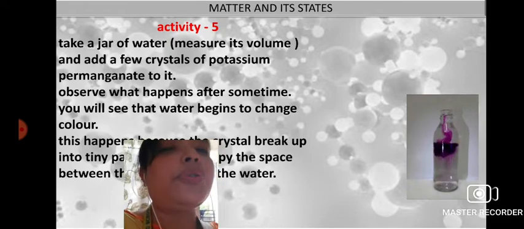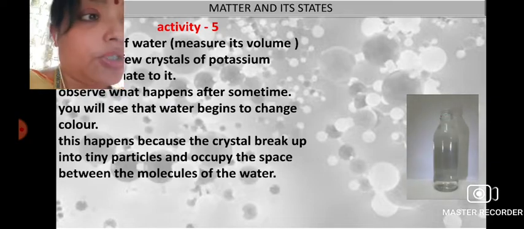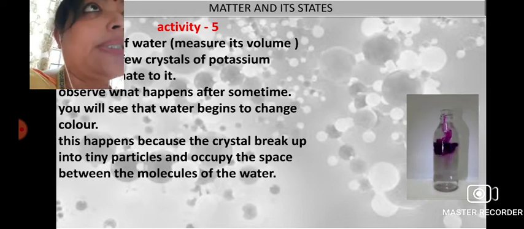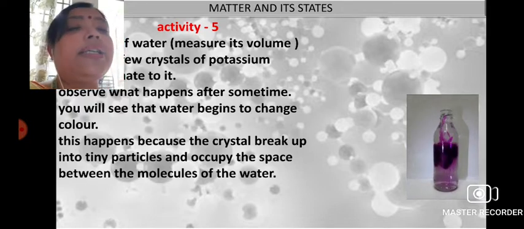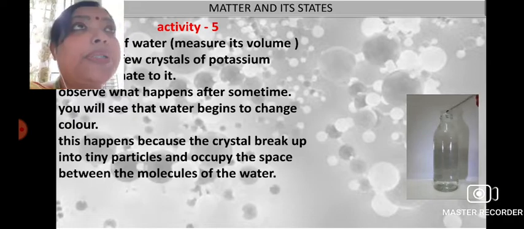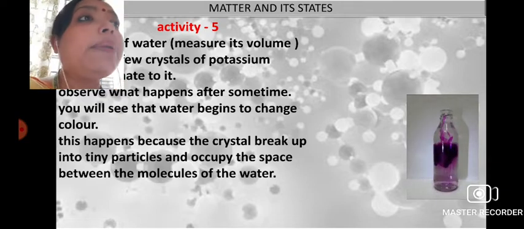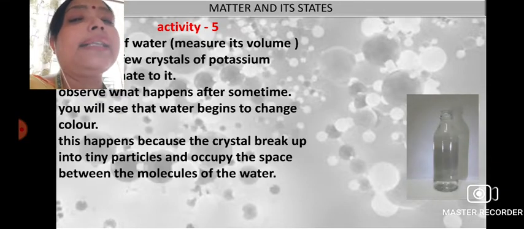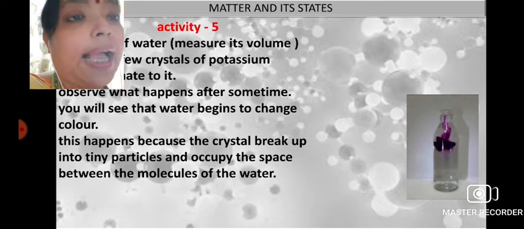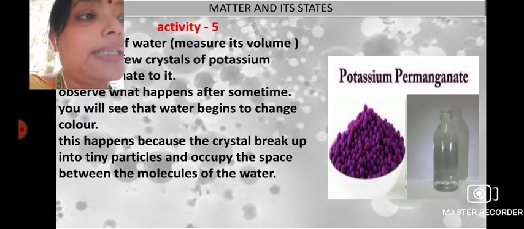The color of the solution has changed. Initially the water was colorless, and as you add the potassium permanganate, the solution turns pink. Now why is this happening? Because the crystals of potassium permanganate that we are adding break up into tiny particles, and they occupy the spaces in between the molecules of the water, as a result of which we get a completely different type of solution.